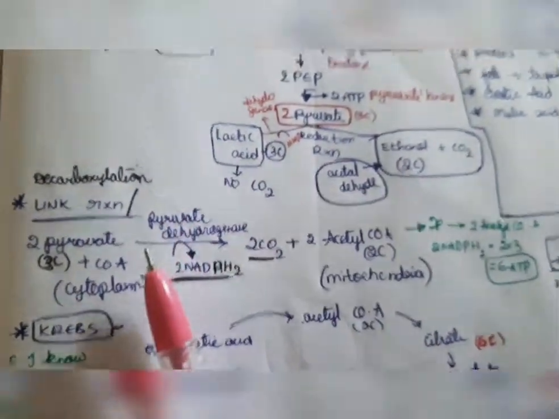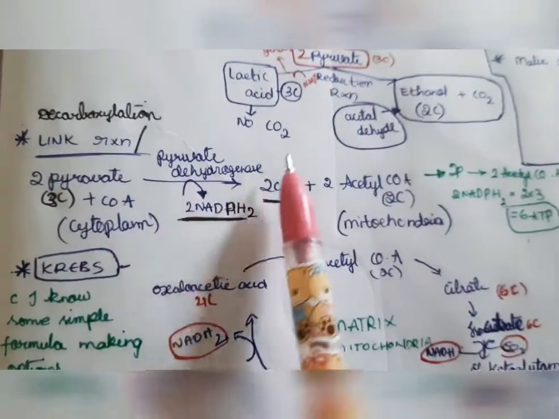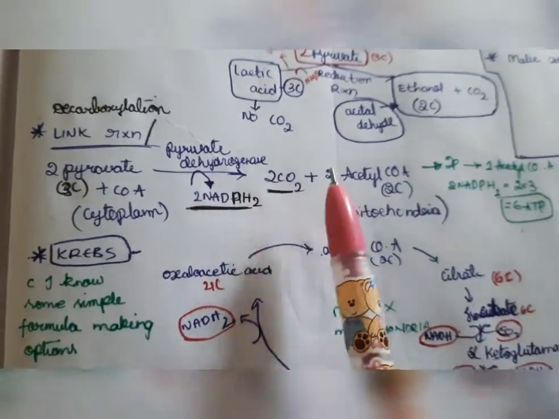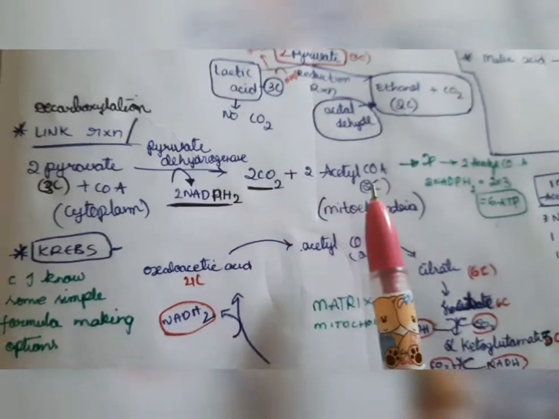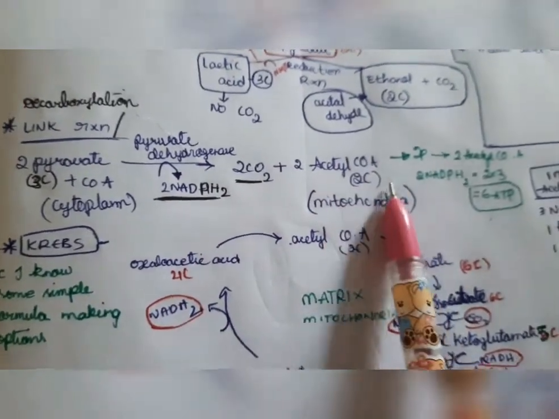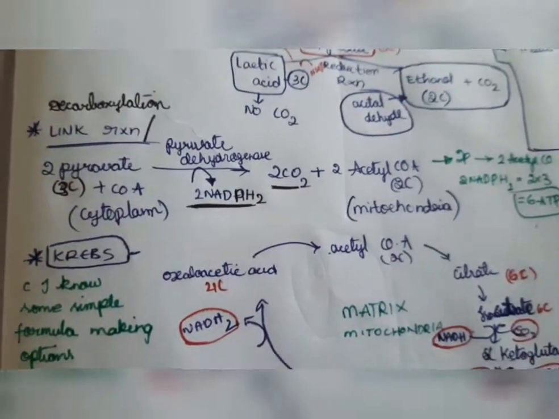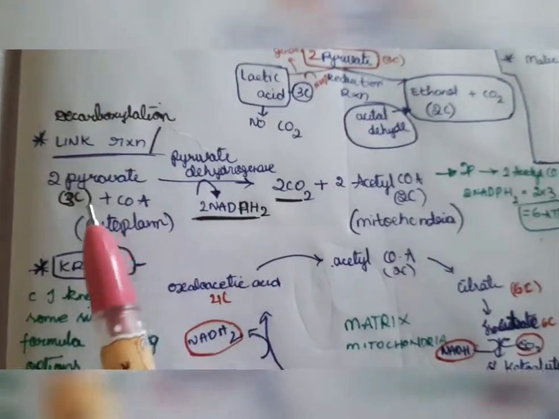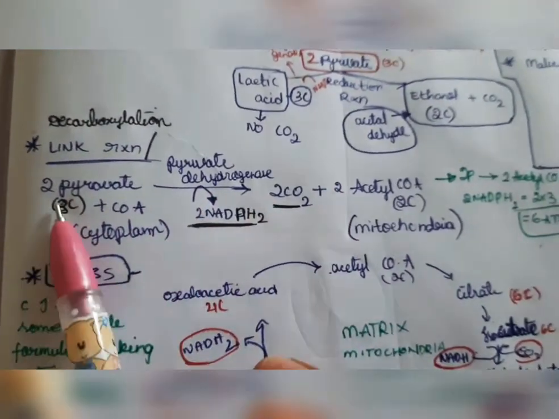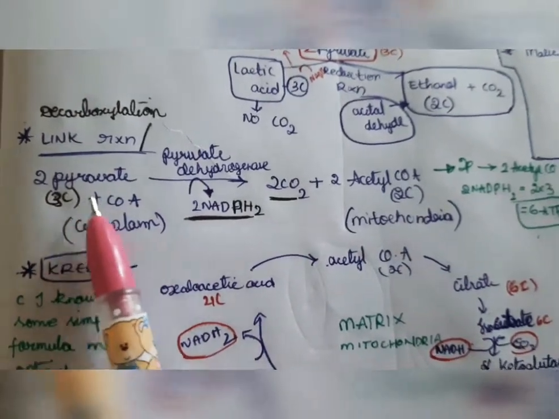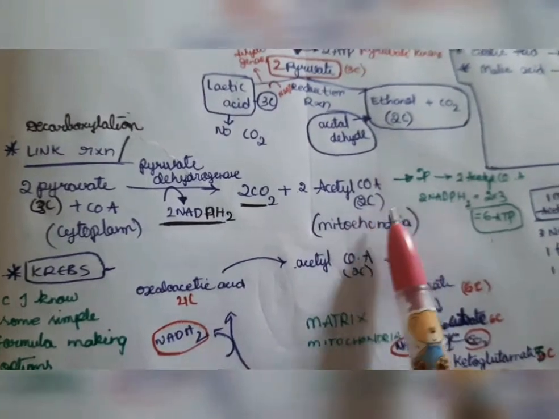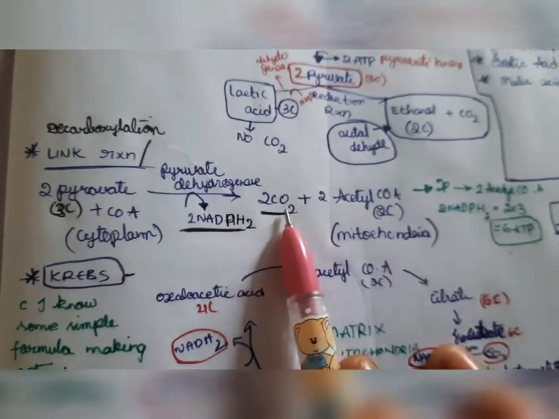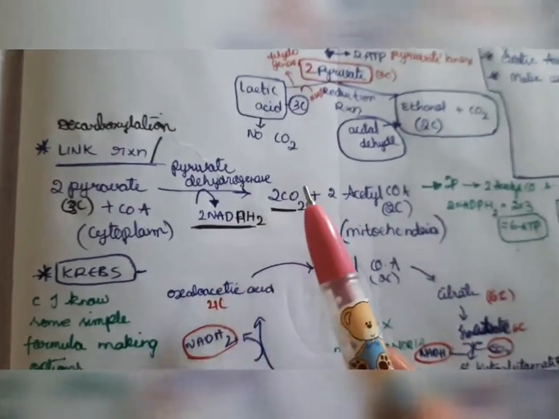Next, after formation of 2 pyruvate, with the help of pyruvate dehydrogenase, we form carbon dioxide, 2 NADPH2 and 2 acetyl coenzyme A. Here we should see the carbon number. Pyruvate has 3 carbon, and acetyl coenzyme A has 2 carbon, because 1 carbon is removed in the form of carbon dioxide.